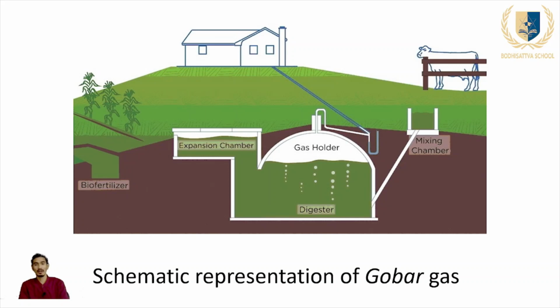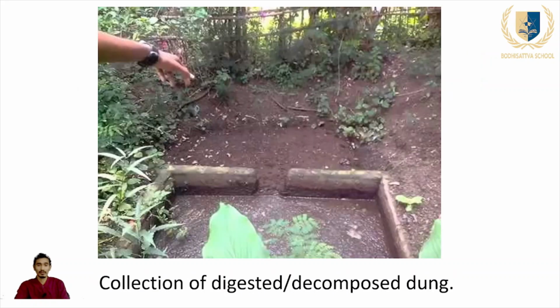The collected dung and water can be used as an agricultural fertilizer. They are very beneficial for the plants also. This is the schematic representation of the gobar gas. This is the collection of the digestate or the decomposed dung. The excessive dung can be collected in other parts of the soil, or we can dig a hole there, so they can be collected there. This collected, decomposed dung can be used as an agricultural fertilizer. By using this, the plants can have a large amount of productivity. This is the benefit of using biogas.